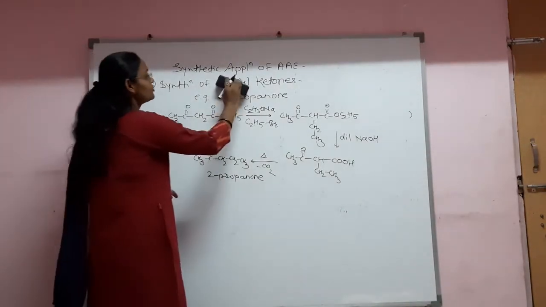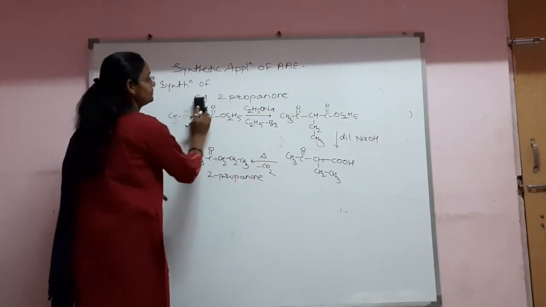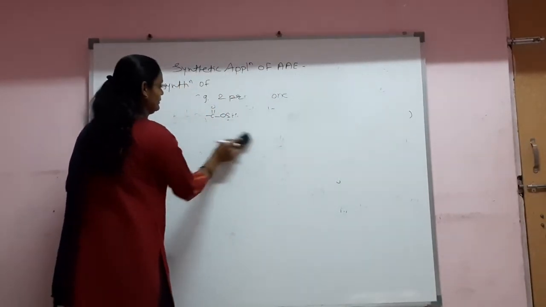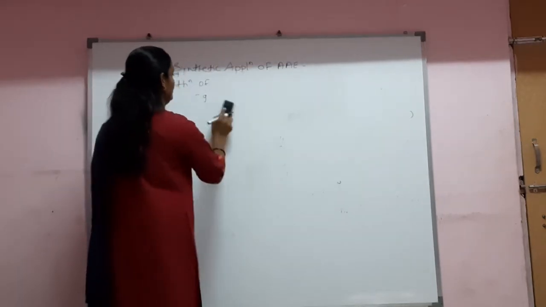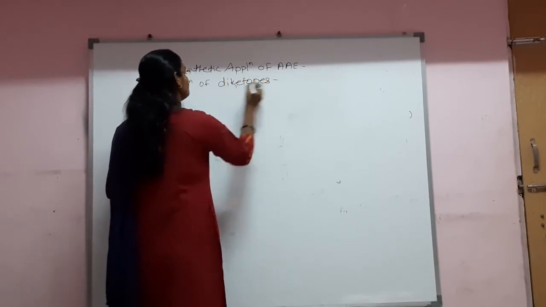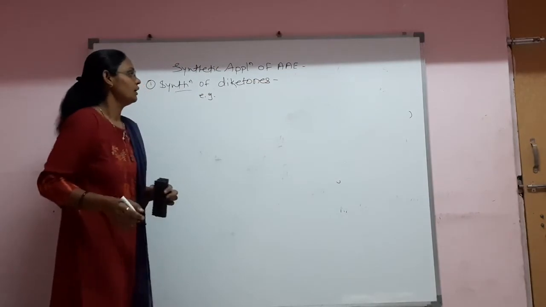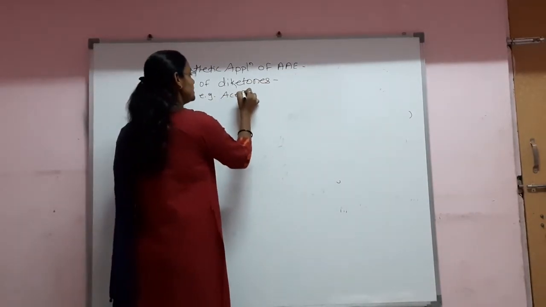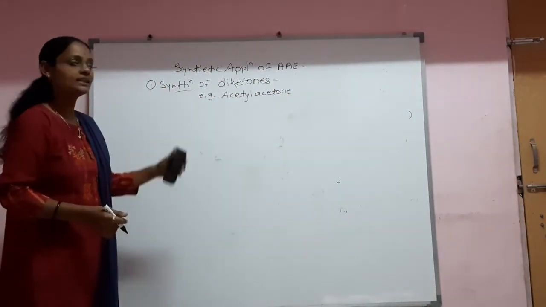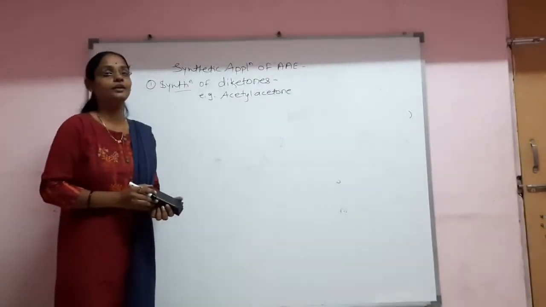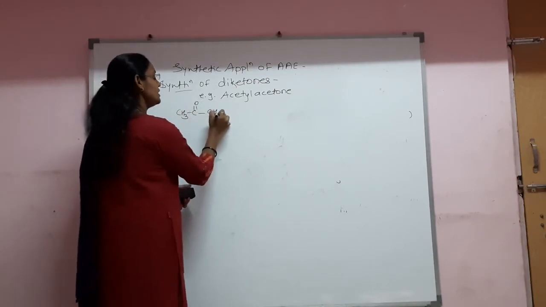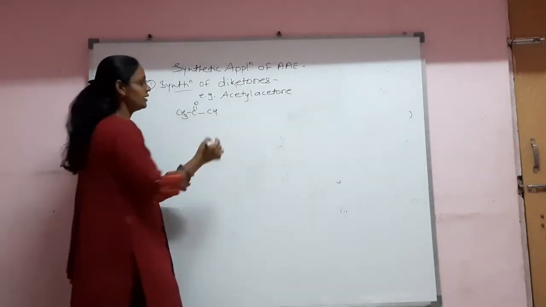Now the second synthetic application of acetoacetic ester is synthesis of diketones. Here, for example, we have to prepare acetyl acetone. It is one of the diketones. Now in this reaction, we have to use the acetyl derivative of the acetoacetic ester. Therefore, we can directly use the acetyl derivative, or we can also write the reaction, that is, first of